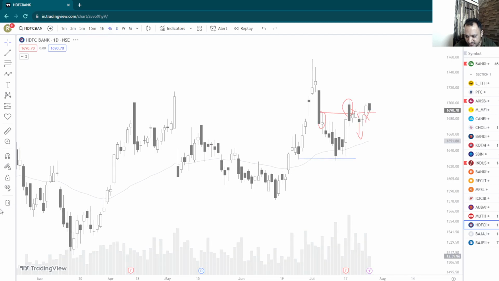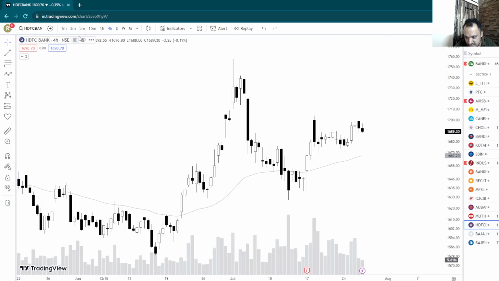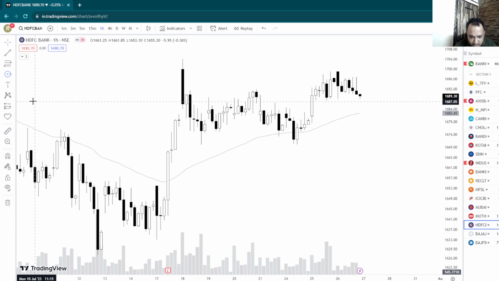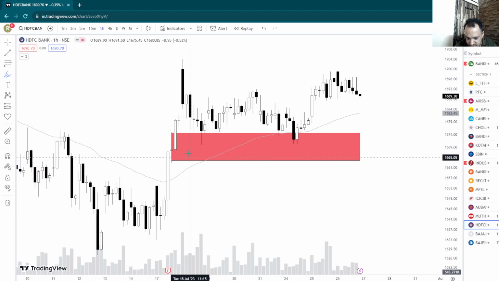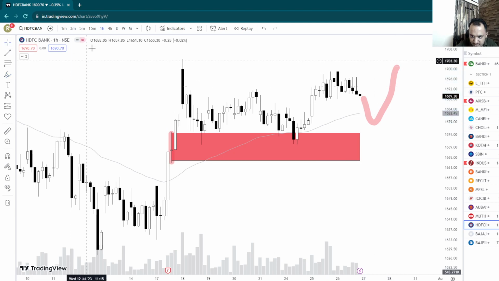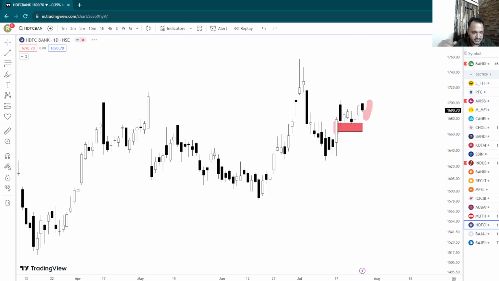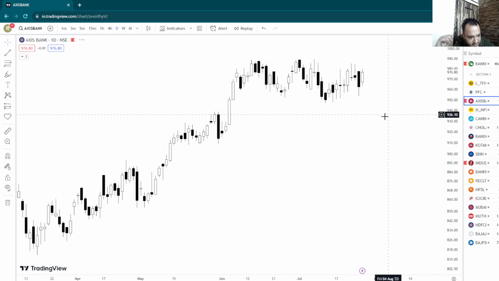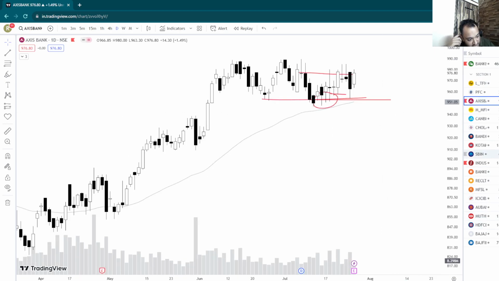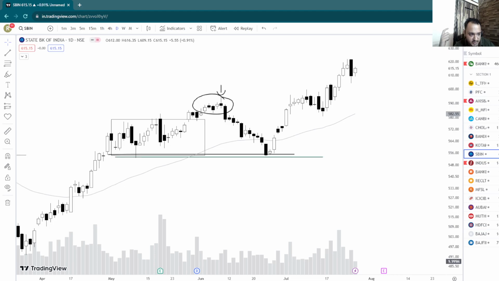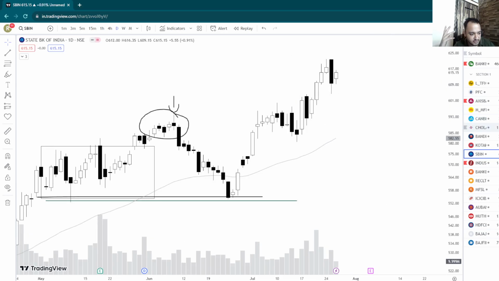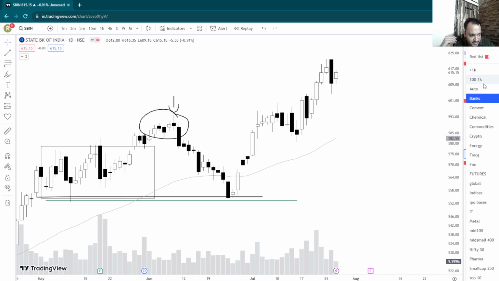from this extended area. If we remove the markings, you see there is a demand zone. There's an hourly demand zone around this point. This is your major hourly demand zone, which is holding in SDFC Bank. So maybe it can lead to some sort of an up move. So Bank Nifty is bullish. Axis Bank can go up, and SDFC Bank looks bullish. All other banks are already trending up, so you cannot really estimate how much they will move further. But things look quite good in all banks right now.